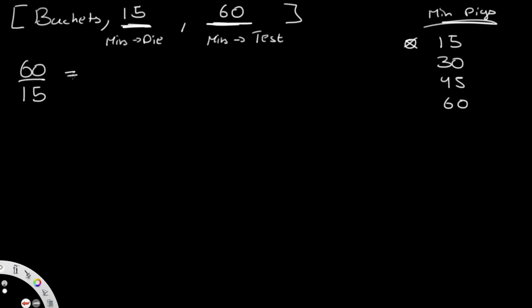So in this case, 60 divided by 15 is going to be equal to 4. So over here, we're basically telling that we can make up to 4 tests. So now let's start off with the base condition, okay? So we'll just kind of build off of this, and you'll slowly understand how there's a small pattern which is actually really unique, and once you find it, it's really cool.